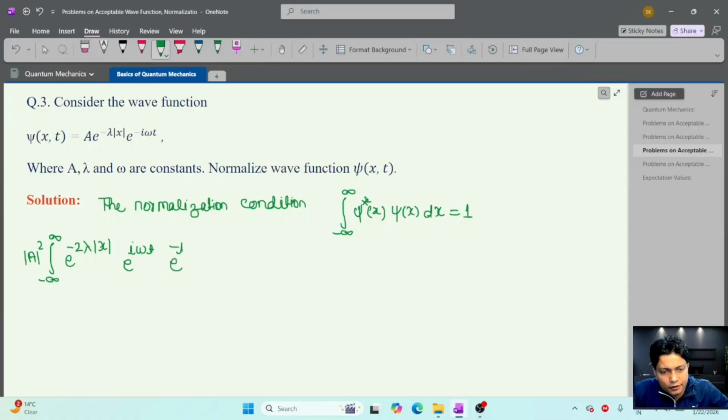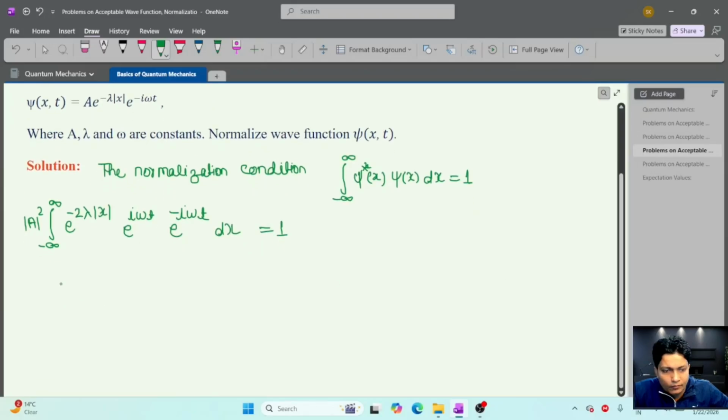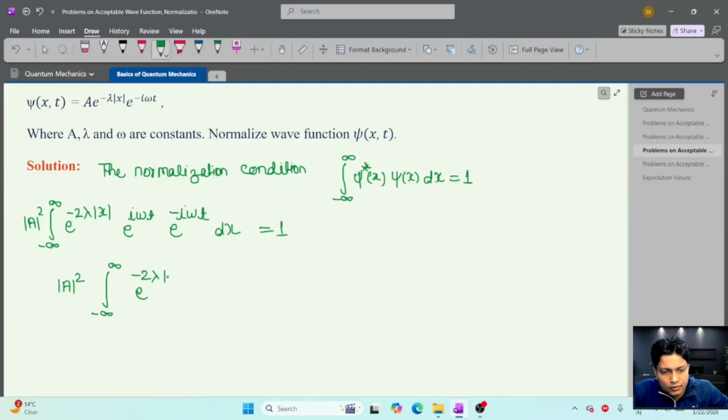So these terms cancel out, and this integration will be mod of a square, integration minus infinity to plus infinity, e to the power minus 2 lambda times mod x dx equal to 1.